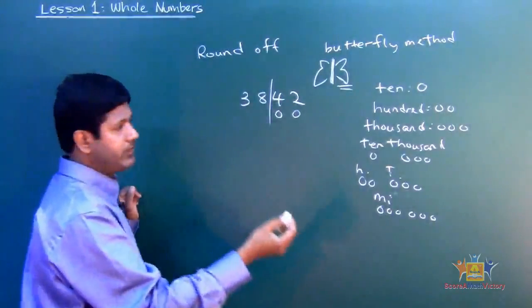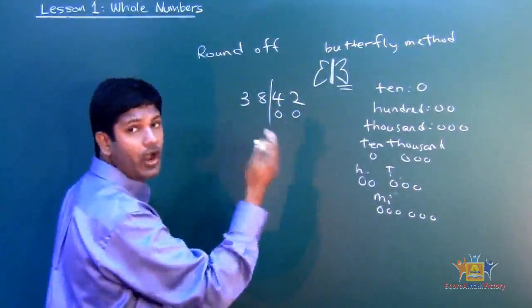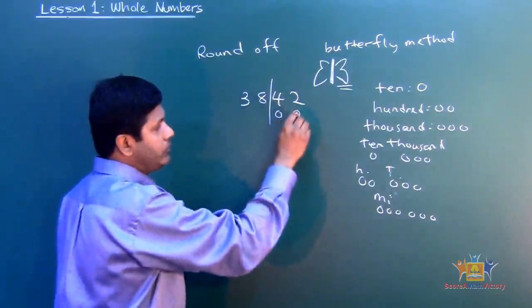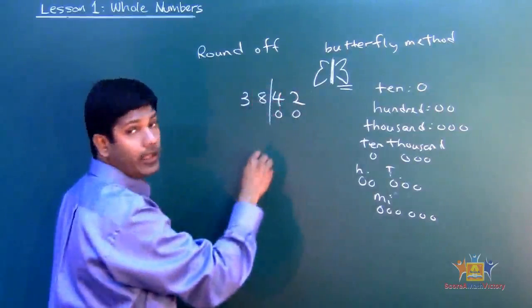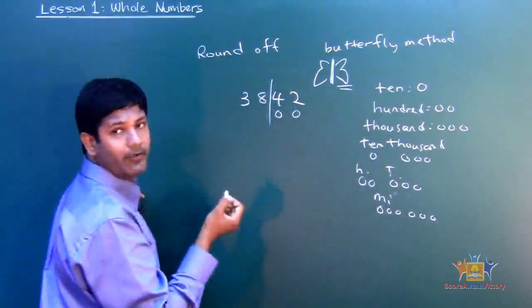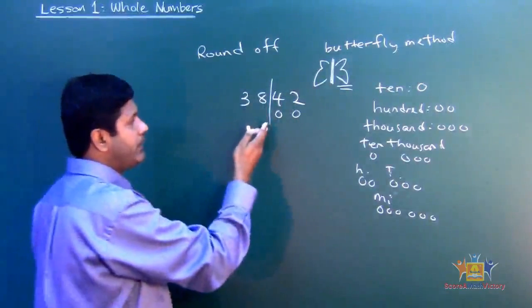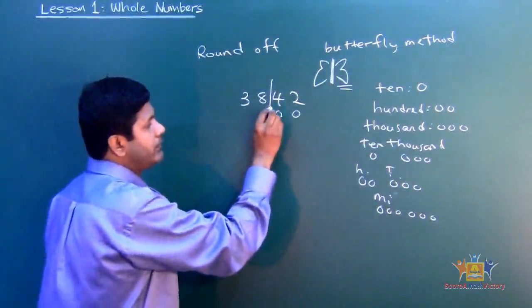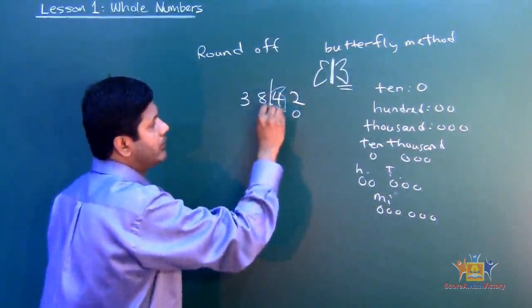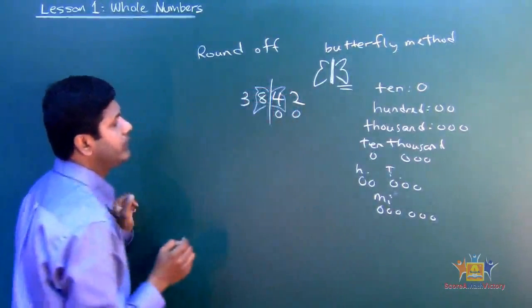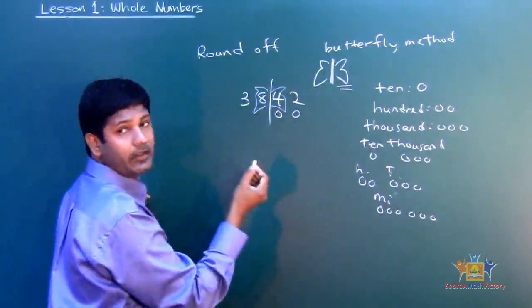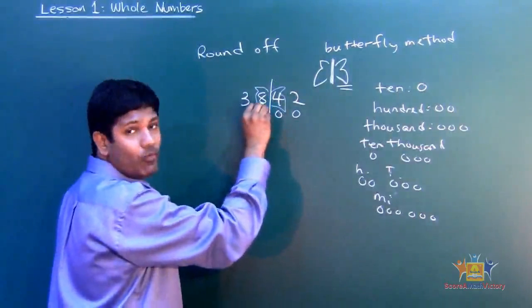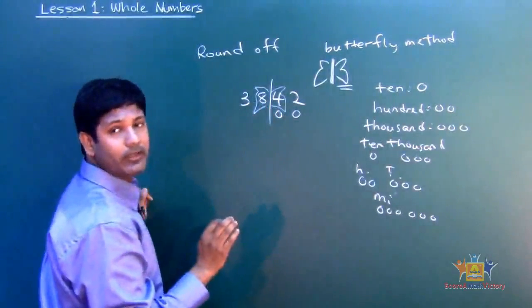Like I said, when I say round off to the 100, count 2 zeros from the very right, 1, 2, then put a line. You want to put the lifeline. Once you put the lifeline, see that this is the wing right there, the right wing, which is the 4. The 4 decides whether I'm going to add 1 to 8 or just leave it the way it is.